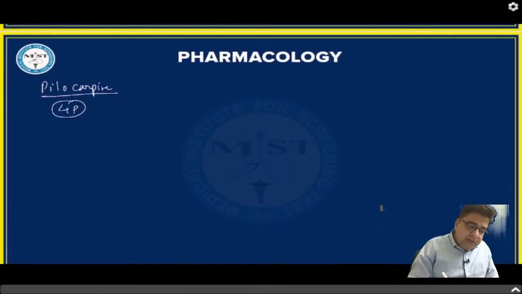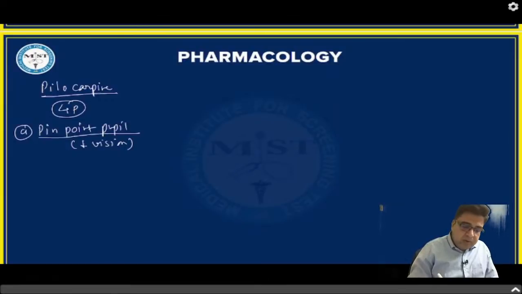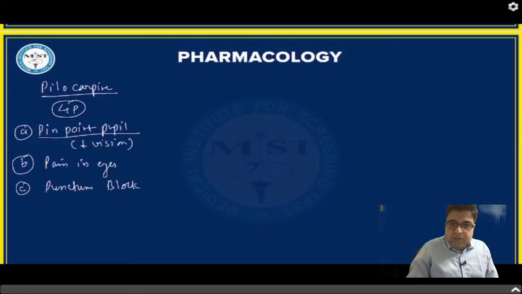So pilocarpine is a drug which can cause pinpoint pupil. Because of this pinpoint pupil, patient vision remains deteriorated. Number 2, this medicine can also cause pain in eyes. Number 3, this medicine can also block the punctum, that is the nasolacrimal duct. And number 4 side effect of pilocarpine is peripheral retinal detachment.